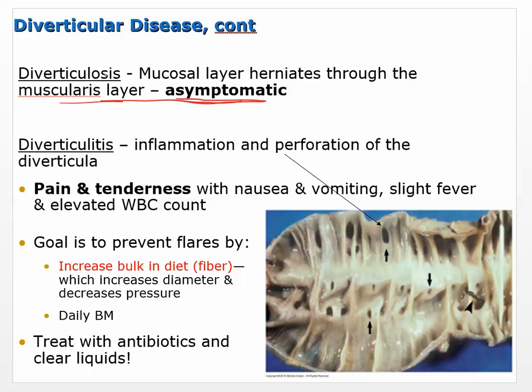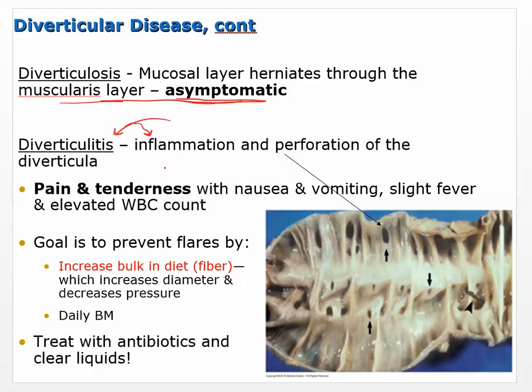Diverticulitis. Okay, so this is diverticulosis. Diverticulitis. Now, itis refers to inflammation. Okay, so diverticulitis is where you have inflammation and perforation of the diverticula. So in diverticulosis, the diverticuli were forming, but then it can progress to diverticulitis where it becomes inflamed, it's perforated, and then you've got bigger problems.